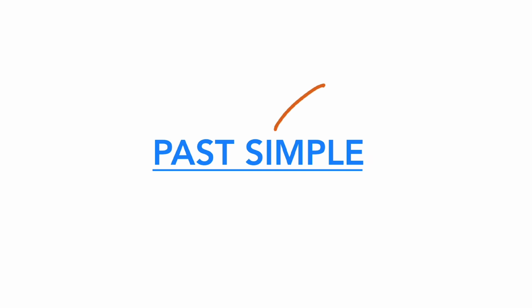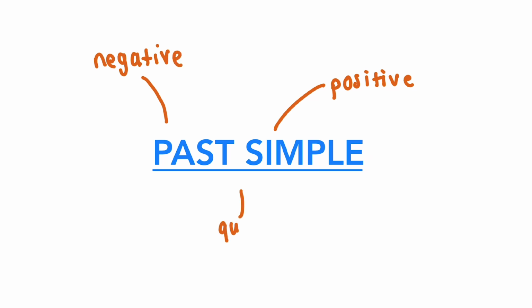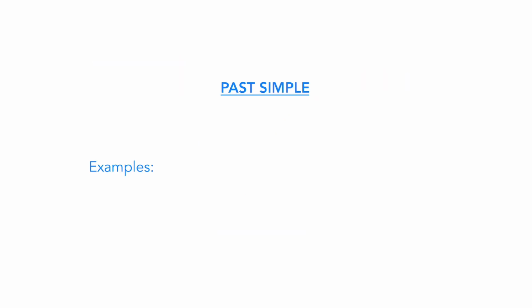A past simple can include a positive sentence that says that something did happen. It can also include a negative sentence that says that something did not happen. And it can also include a question sentence that asks for information. So example 1 is, I walked to school. That's an example of a positive sentence.